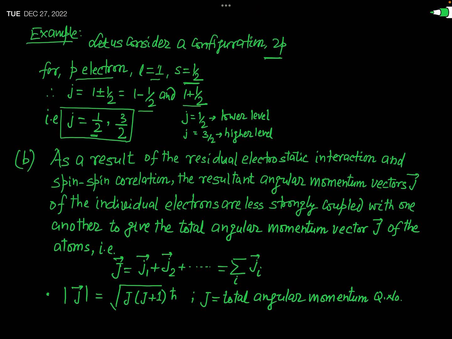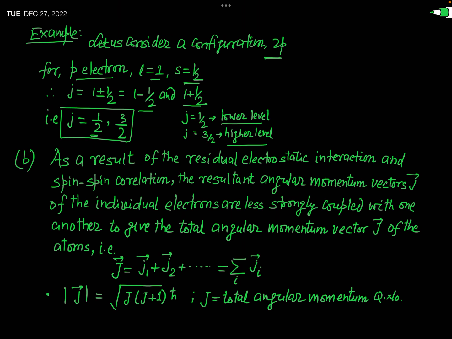And as you have seen, the smaller value of J represents the lower level, so J equal to 1/2 represents the lower energy level, and J equal to 3/2 represents the higher energy level. Okay. So this is all about the spin-orbit interaction.